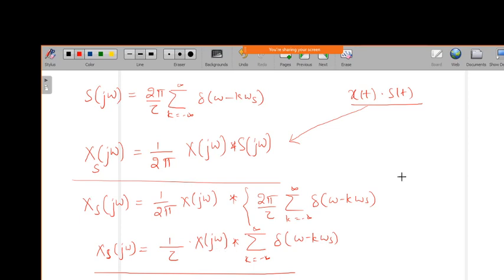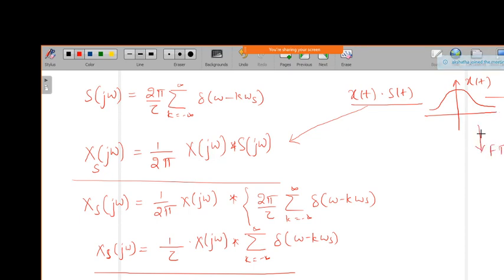If I give the pictorial representation, as in the previous one, I have the signal x of t and its corresponding Fourier transform X of j omega, which we already know is the integral from minus infinity to plus infinity of x of t times e to the power minus j omega t dt.